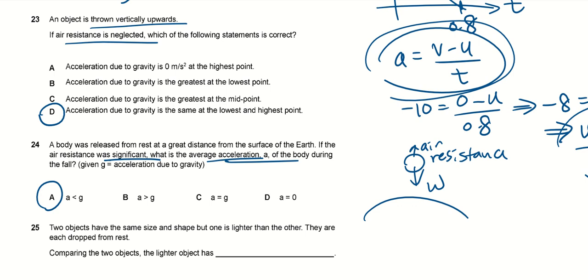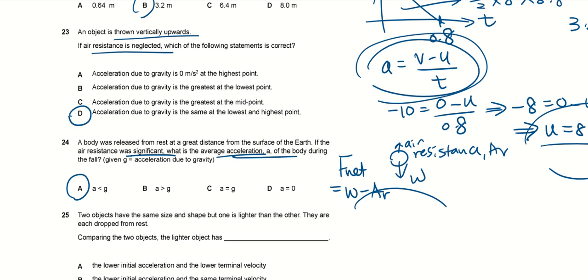Why? Because if you draw the free body diagram with air resistance, and air resistance always acts opposite to the motion, right? If it's falling down, air resistance goes up. What happens to the F net? F net, it doesn't decelerate. Okay, so since we are on this, F net equals W minus AR.